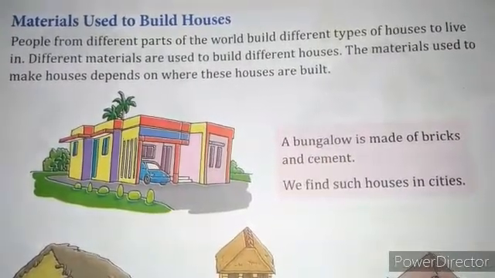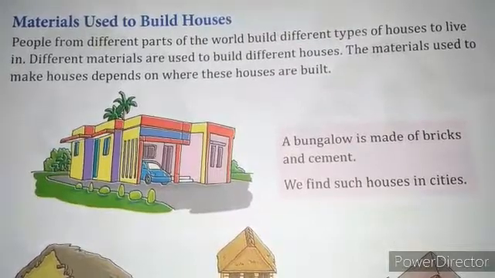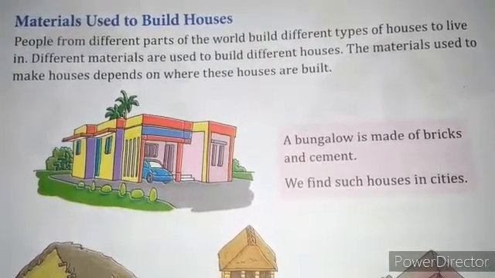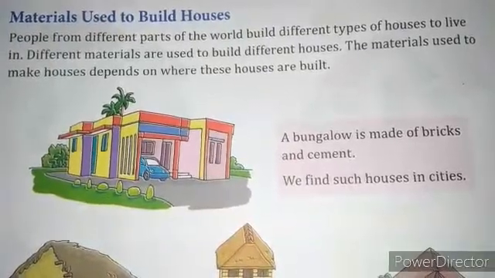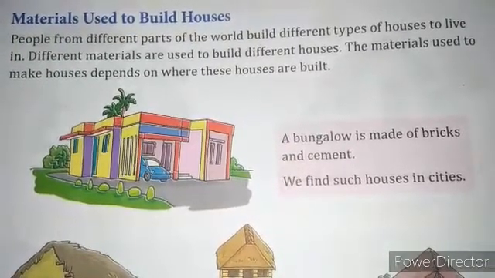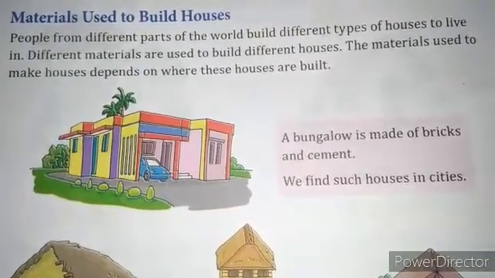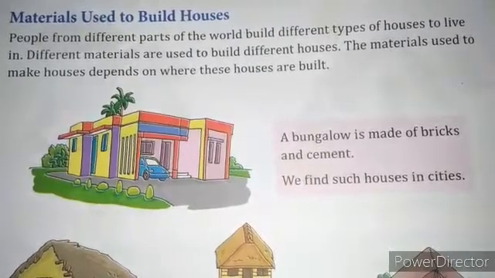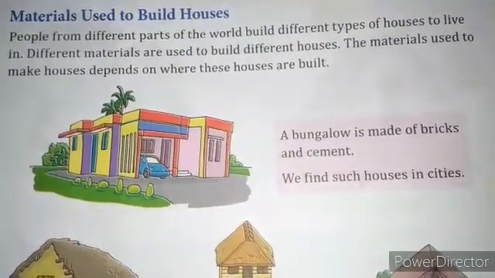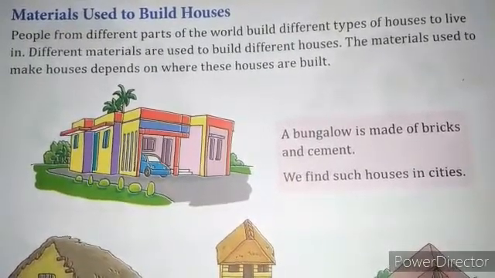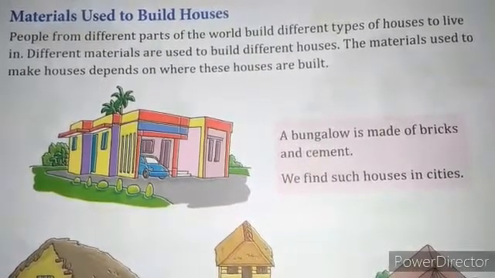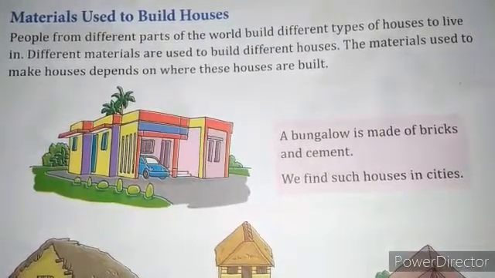Means what the things by which we make our houses. Now people from different parts of the world build different types of houses to live in. Yes, you can see in your nearby surrounding area there are different types of houses and they made their house by different ways. Now different materials are used to build the different houses. Now the material used to make houses depends on where these houses are built.